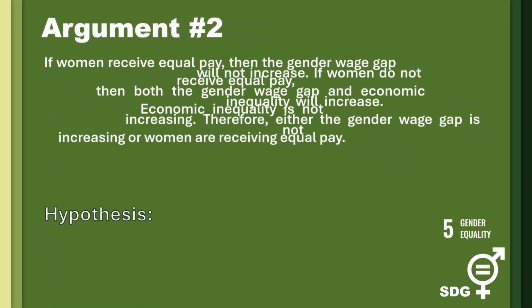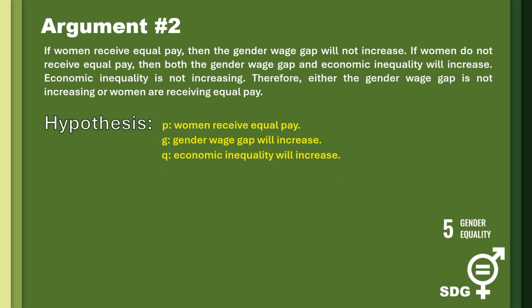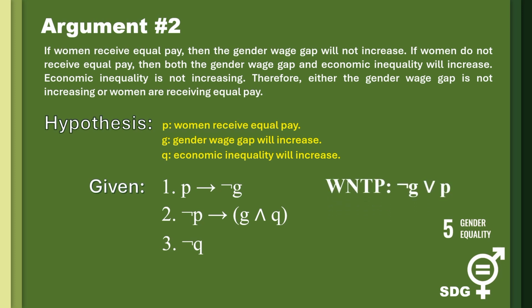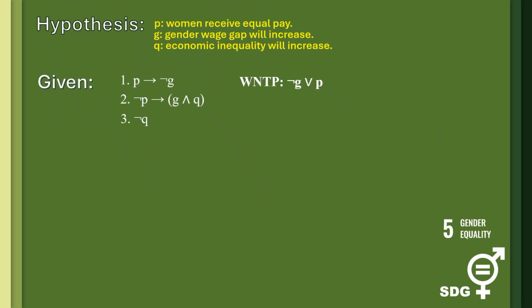And for our hypothesis here, let's define P as women receive equal pay, G as the gender wage gap will increase, and Q as economic inequality will increase. We have also given premises here, which are number 1, P implies negation of G, number 2, negation of P implies both G and Q, and number 3 is negation of Q. And also, our task here is to prove negation of G or P. So, how are we gonna prove this?